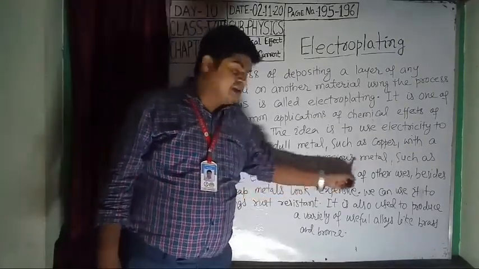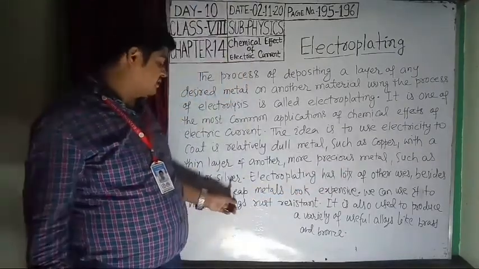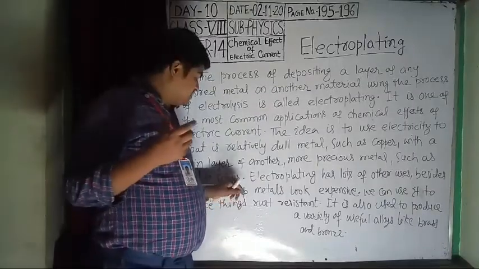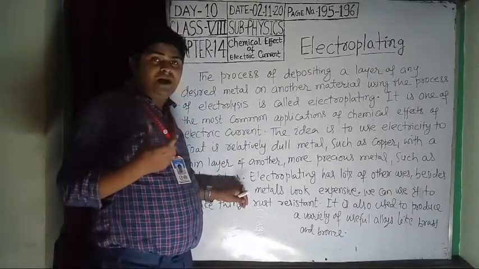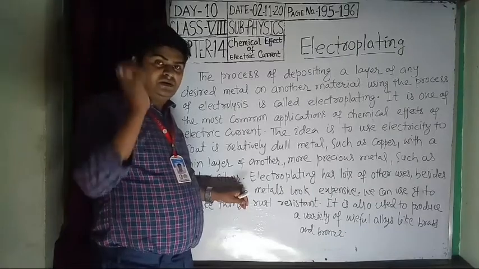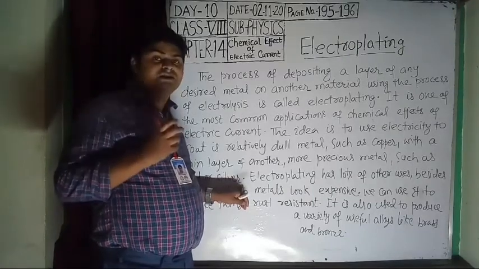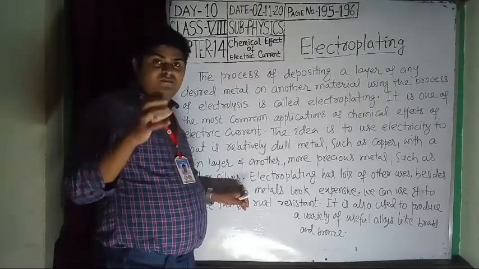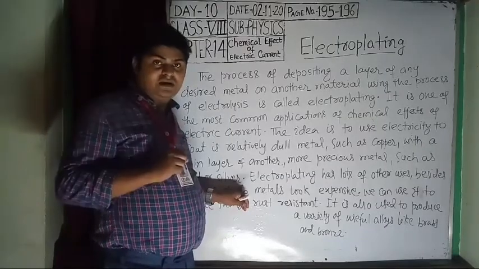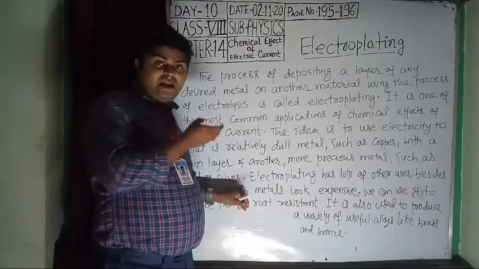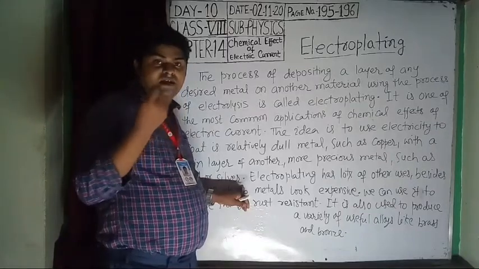More precious metals such as gold or silver: a poor man or poor woman used to wear rings and earrings that are not purely made of gold or silver; they use electroplating.